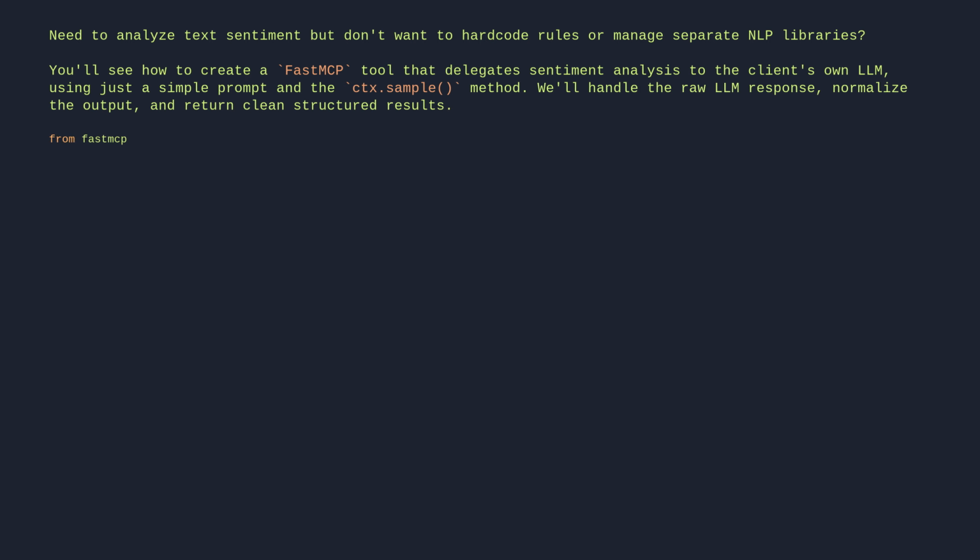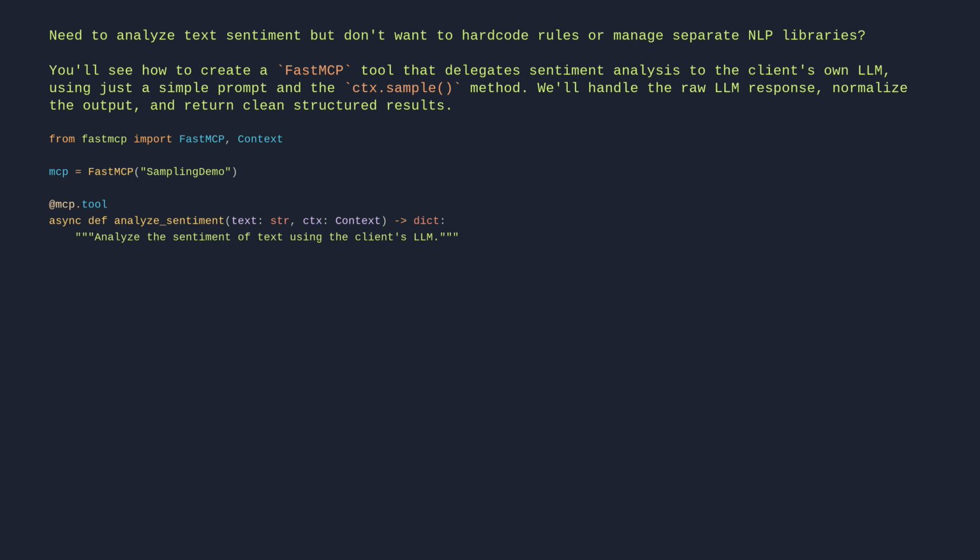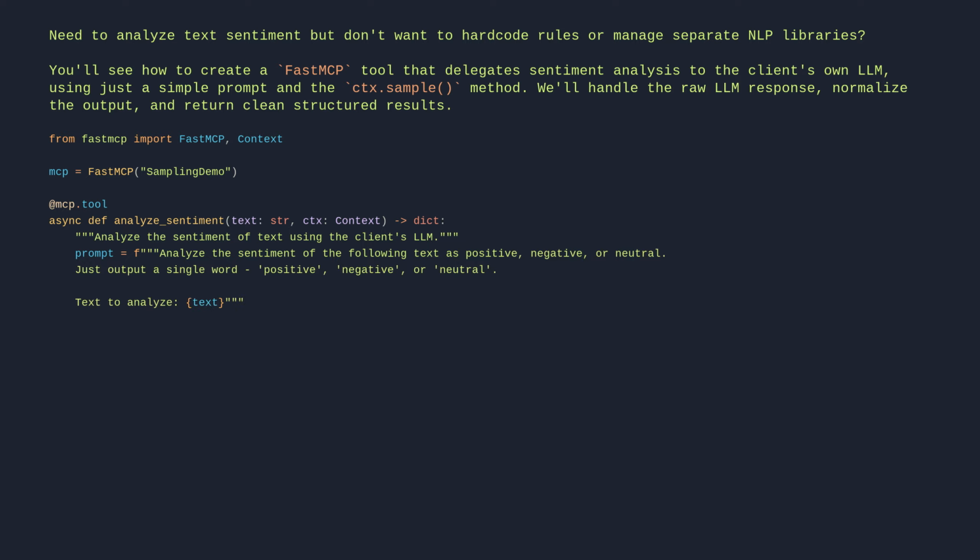From fastmcp import FastMCP, Context. mcp = FastMCP("Sampling Demo"). @mcp.tool async def analyze_sentiment(text: str, ctx: Context) -> dict: "Analyze the sentiment of text using the client's LLM." prompt = f"Analyze the sentiment of the following text as positive, negative, or neutral. Just output a single word: positive, negative, or neutral.